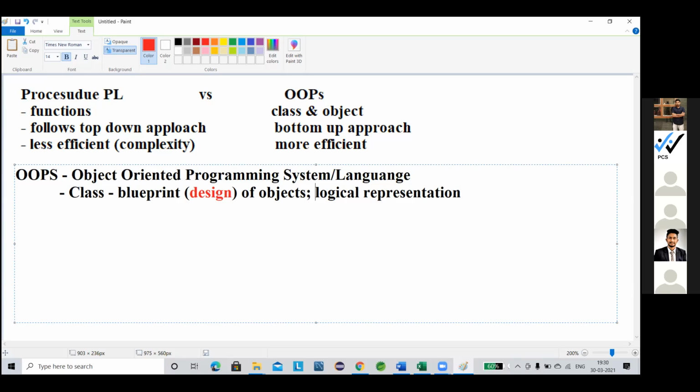Suppose I wanted to build an apartment. If I'm going to build it, first I have to create a blueprint. Into the blueprint, all of the structural and behavioral details are located.